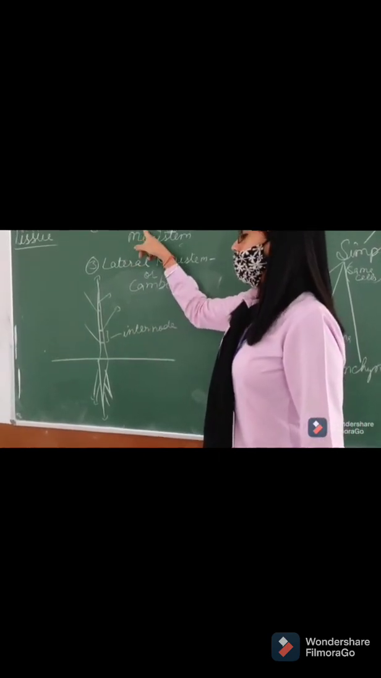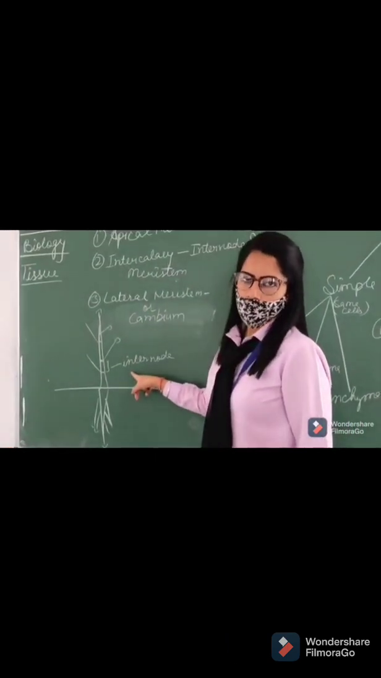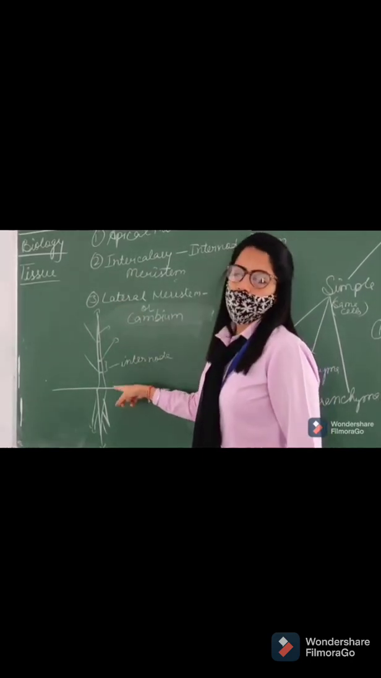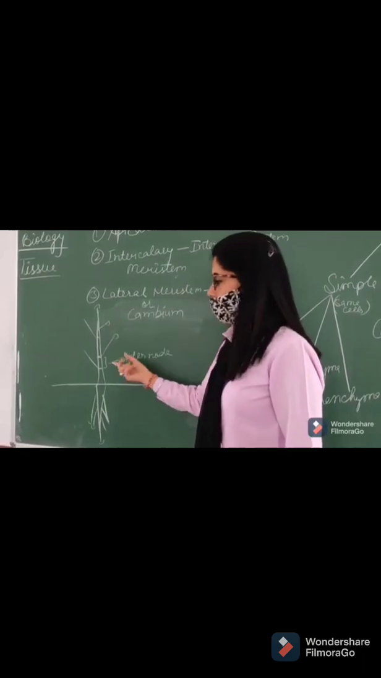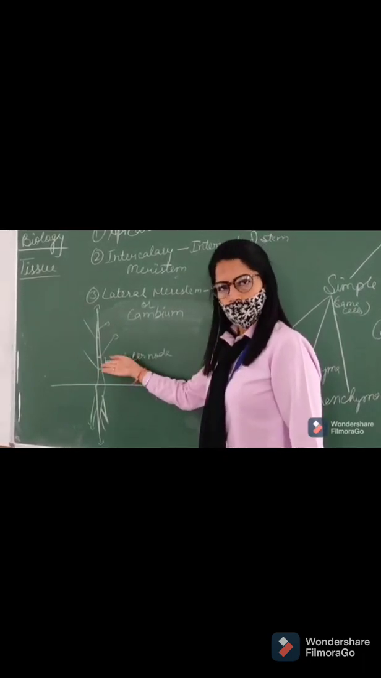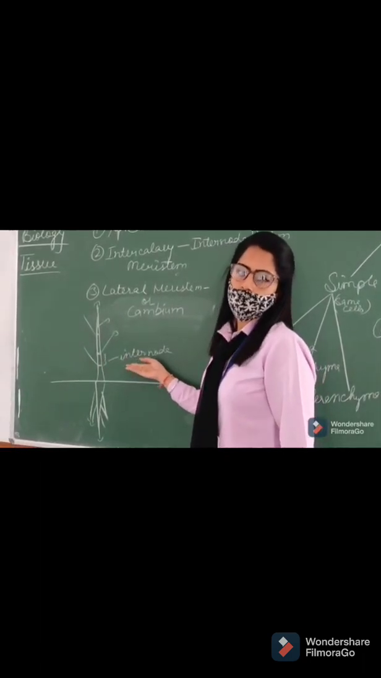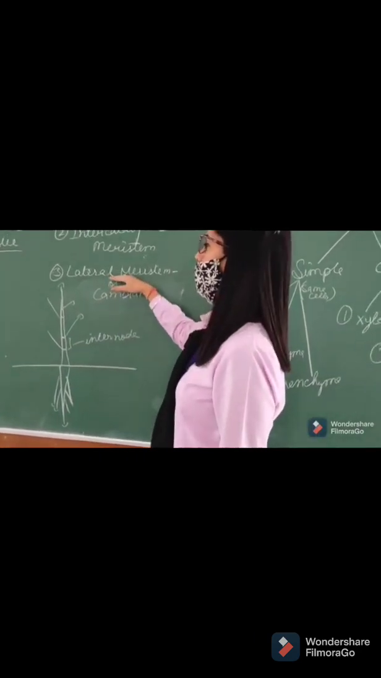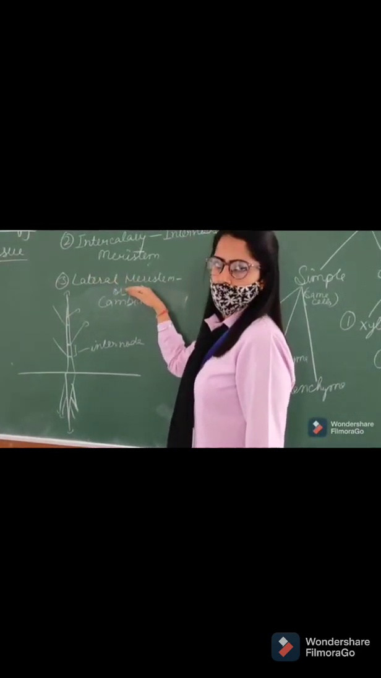So intercalary meristem is present at the internodal region. Its function is again the same. It increases the length of the stem. As internodes are only present in the stem, it increases only the length of the stem. It is not present in the root. Alright. Third, we have lateral meristem.